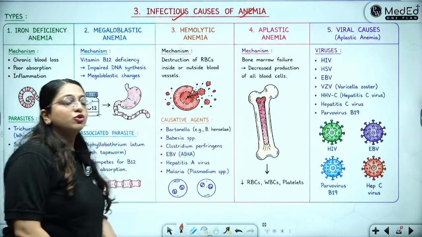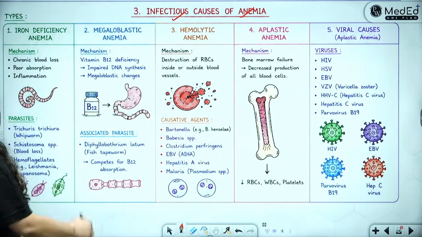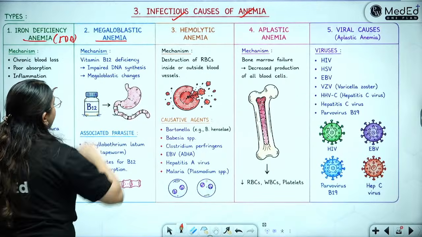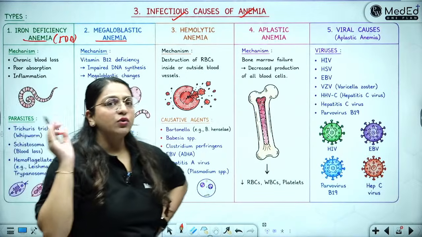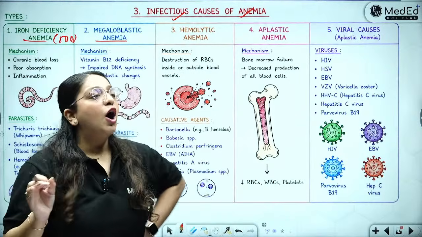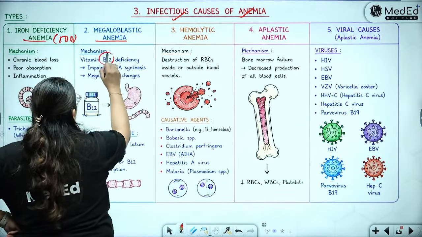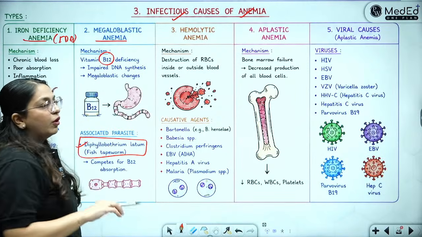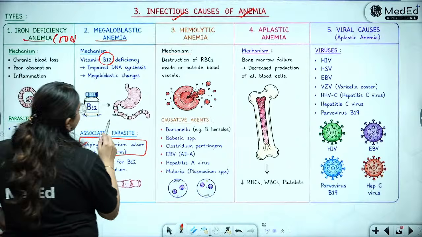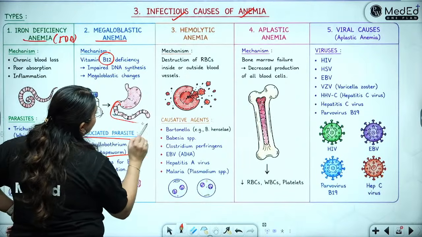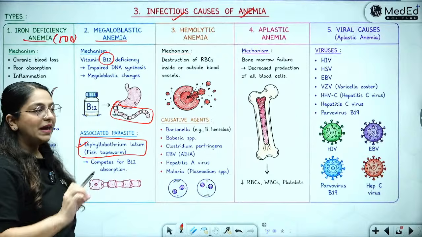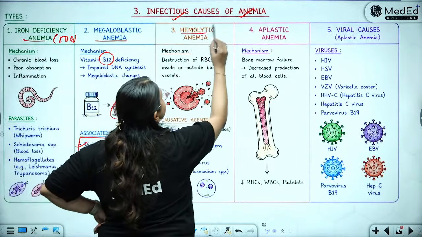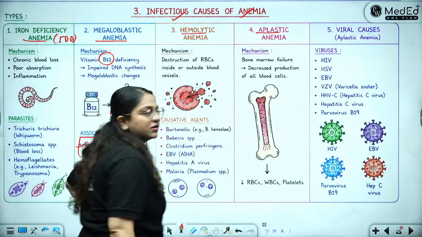Now, anemia can also be because of certain infections. So, you have iron deficiency anemia, you have megaloblastic anemia, and I've always told you, the moment you hear megaloblastic anemia or vitamin B12 deficiency anemia, please think of one name, which is the fish tapeworm, Diphyllobothrium latum. That is why this image has also been made. You know, the intestine has been made to look like a big tapeworm, right? Then there is hemolytic anemias, aplastic anemias and viral causes of anemias.